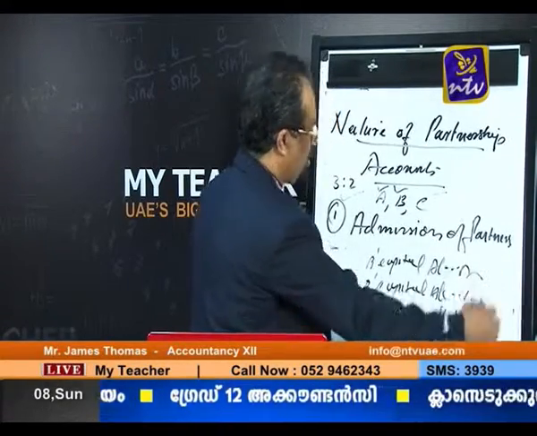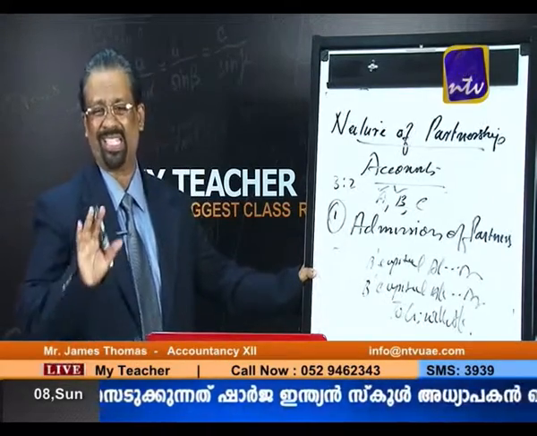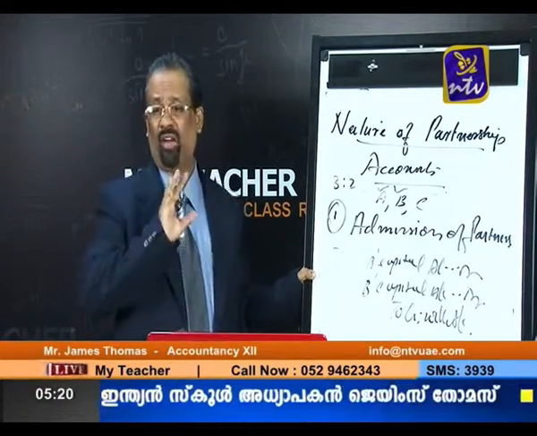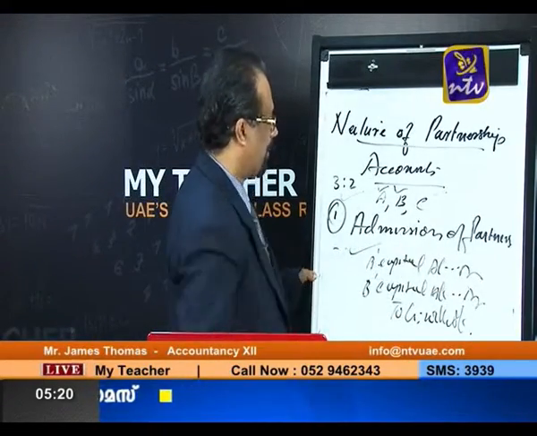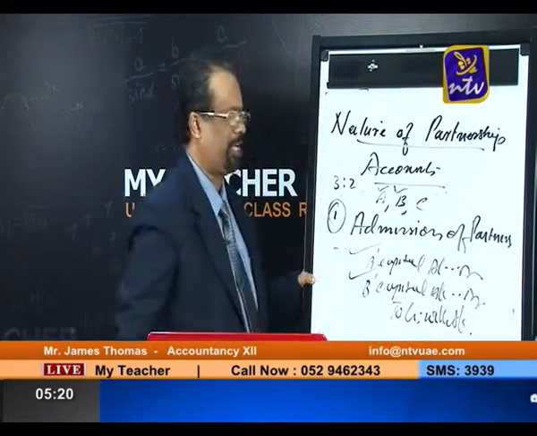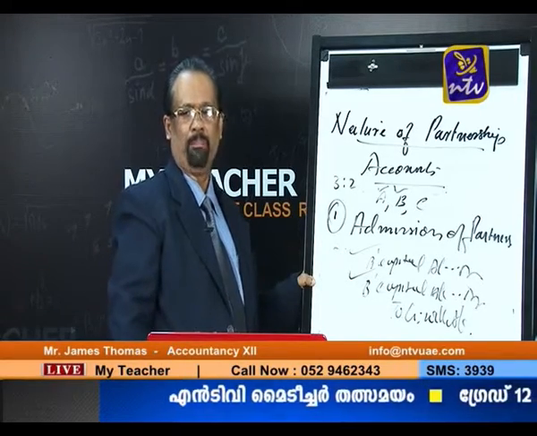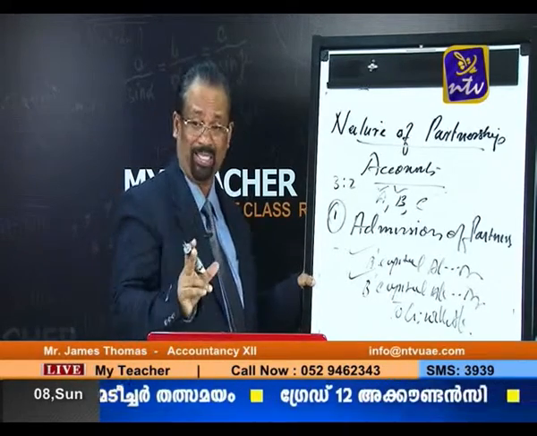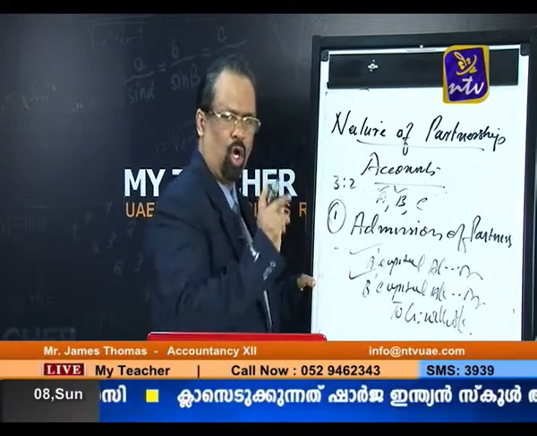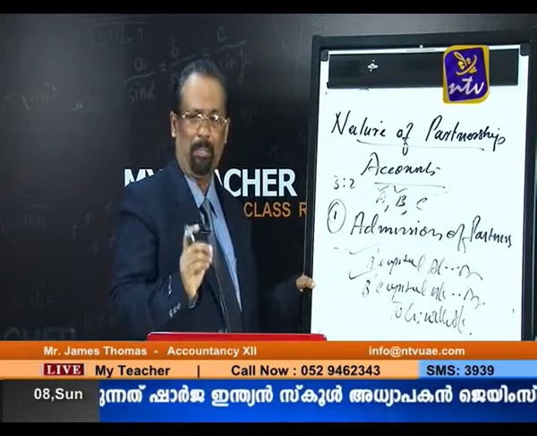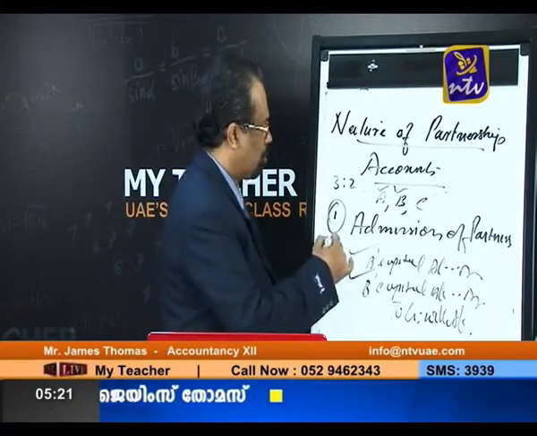So A's capital account debit, B's capital account debit to goodwill account means the existing goodwill is written off. We are winding up or writing off the existing goodwill. Your journal entry is A's capital account debit and B's capital account debit to goodwill account. Narration being: the old goodwill is written off, according to the old ratio. That is very important, you know that. So the old goodwill is written off by the old partners according to their old ratio. So context number two is over.